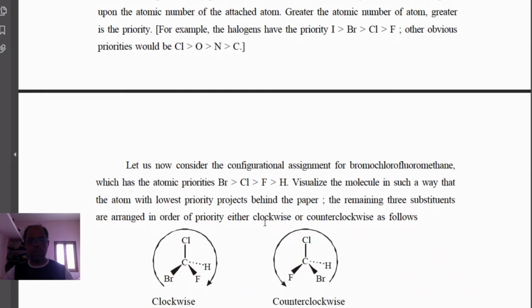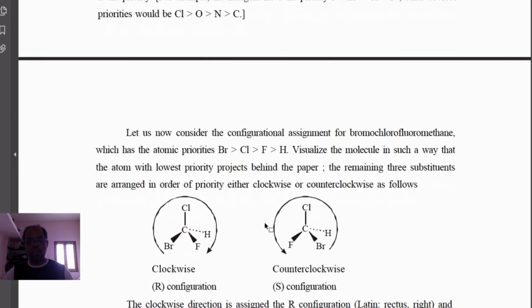We have to go for a priority system, priority of the four groups. And after finding the priority, you have to name whether it is R configuration or S configuration. Let us consider this example.